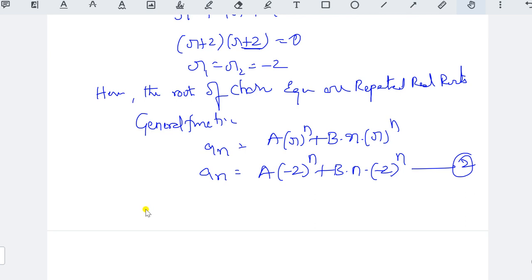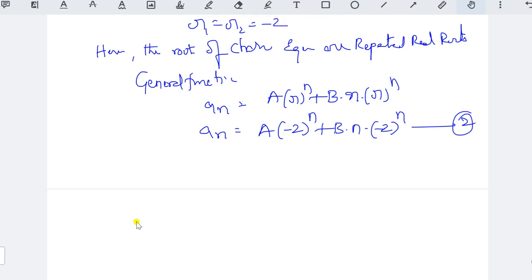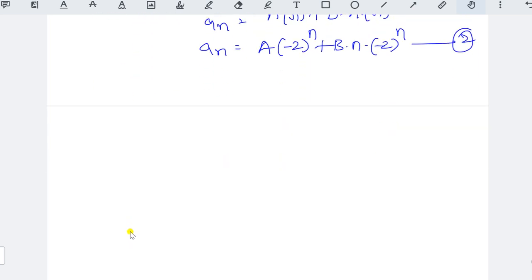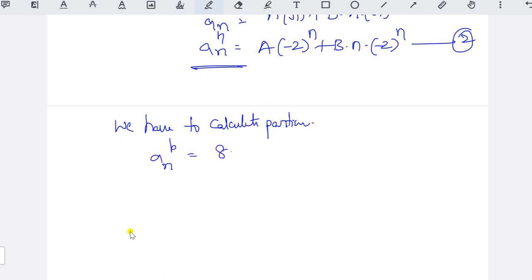Okay, now we have to calculate the particular solution. So this is a_n to the power of h, the homogeneous recurrence relation solution. Now we have to calculate the solution for the particular one, that is a_n to the power of p. The right side is 8, so here we have a constant value.